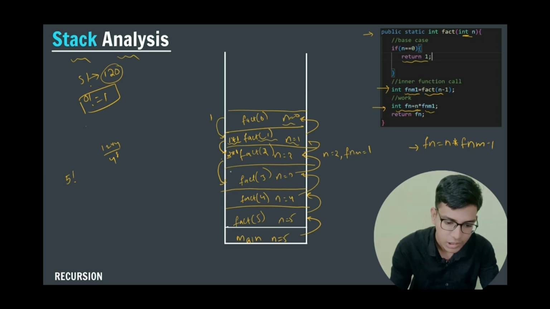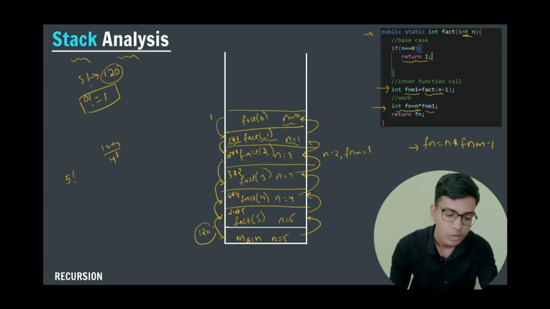After that, here n value is 3. So 3 into the return value, that is 2. So from this I will return 6, and multiply it with the n value. Here n value is 4. So I will return 24 here and I will multiply it with 5. So finally I will return the value to my main program, that is 120. So this is my answer.